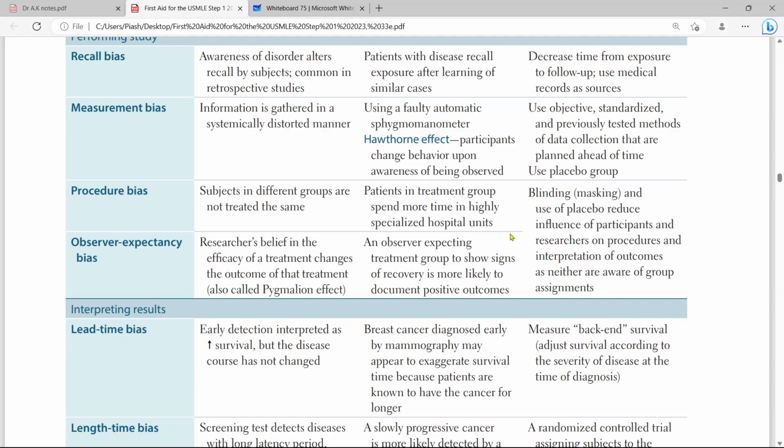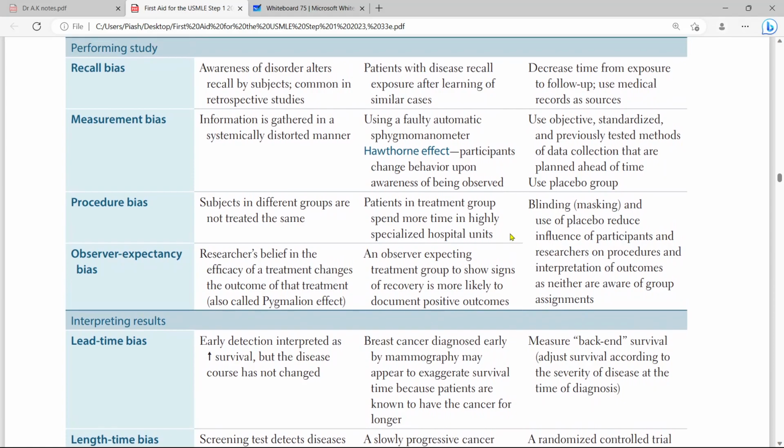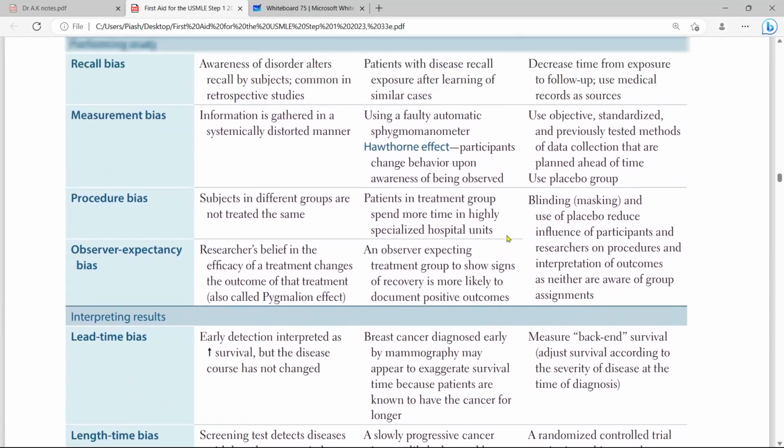In procedure bias, patients in the treatment group spend more time in a highly specialized hospital unit. In observer expectancy bias, an observer expecting the treatment group shows a good recovery. If the observer knows that this is the drug and this is the placebo, he will focus on those patients who are having the drug, and this is observer expectancy bias.